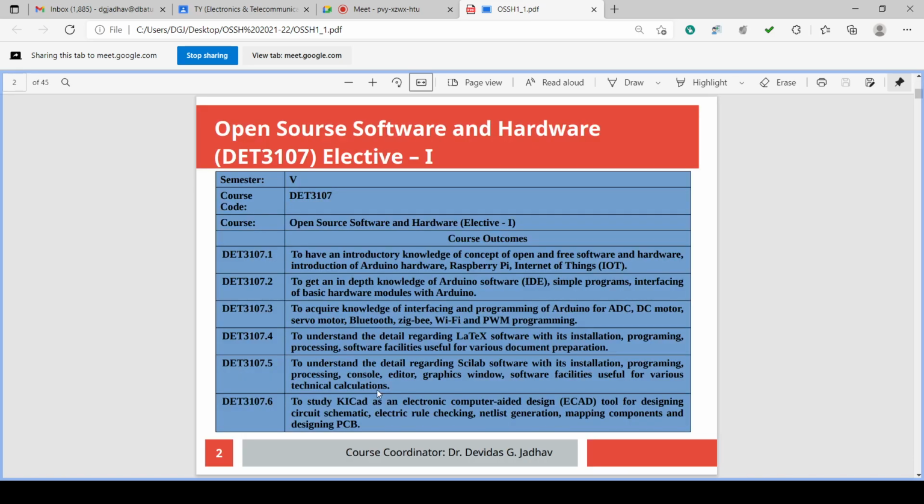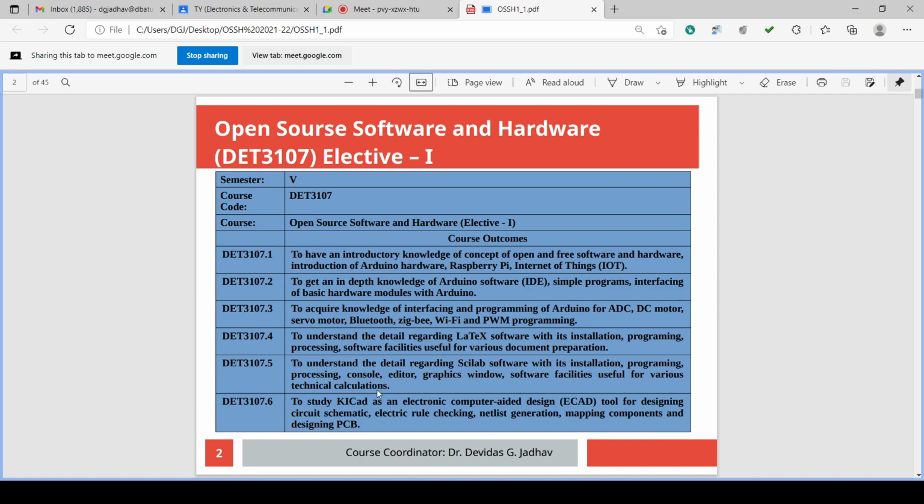So open source software and hardware course outcomes are to have an introductory knowledge of concept of open and free software and hardware, introduction of Arduino hardware, Raspberry Pi, Internet of Things, IoT, to get an in-depth knowledge of Arduino software IDE, simple programs, interfacing of basic hardware modules and Arduino. To acquire knowledge of interfacing and programming of Arduino for ADC, DC motor, servo motor, Bluetooth, Zigbee, Wi-Fi and PWM